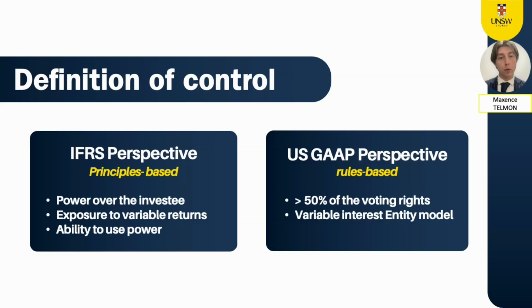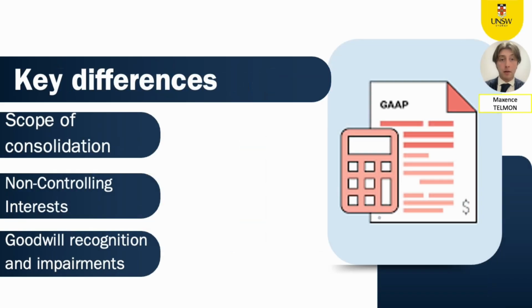For US GAAP, control typically requires majority voting rights or is determined through the variable interest entity model, which consolidates entities where the investor absorbs significant risks or rewards. It's more rule-based. The main differences between these two frameworks are, first of all, the scope of consolidation. Under IFRS, broader consolidation can occur due to its principle-based model, which evaluates economic substance rather than strict rules. US GAAP's rules-based approach might exclude certain entities from consolidation.